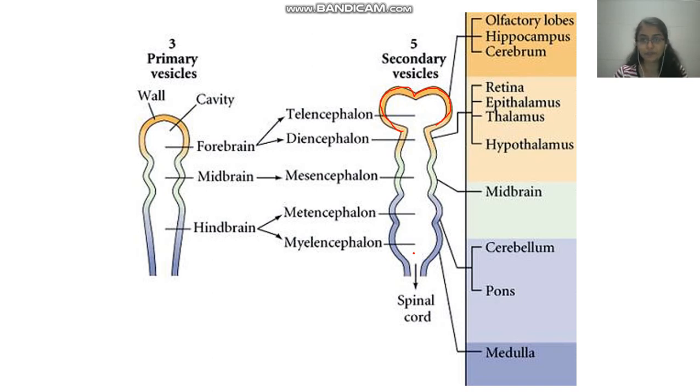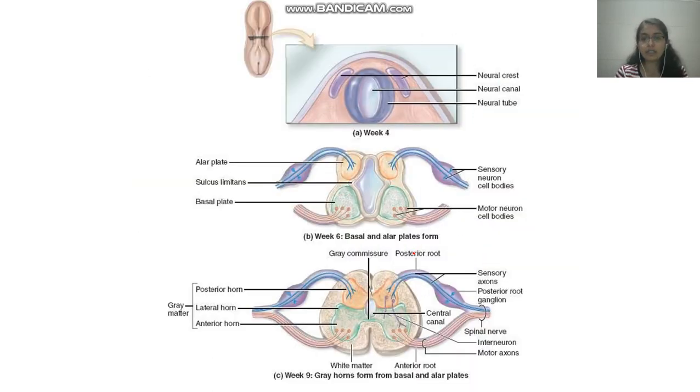Okay, now how does this spinal cord development take place? They have neuroblastic cells which will lead to rapid formation of neural tissue. Two alar plates are formed on the dorsal side, as you can see here, and two basal plates.